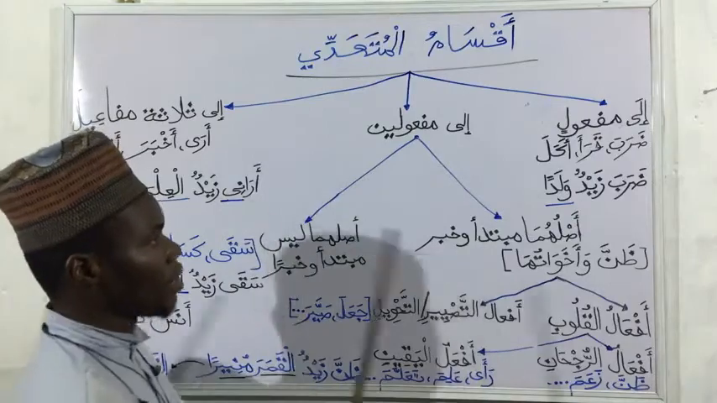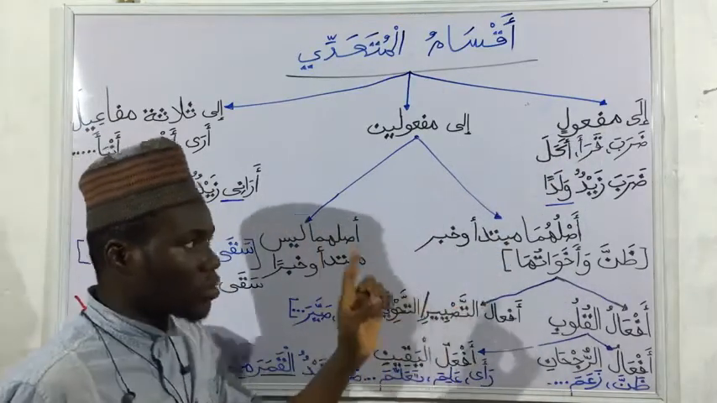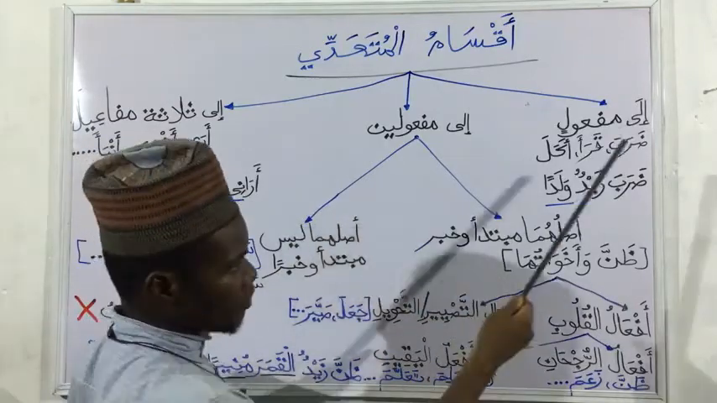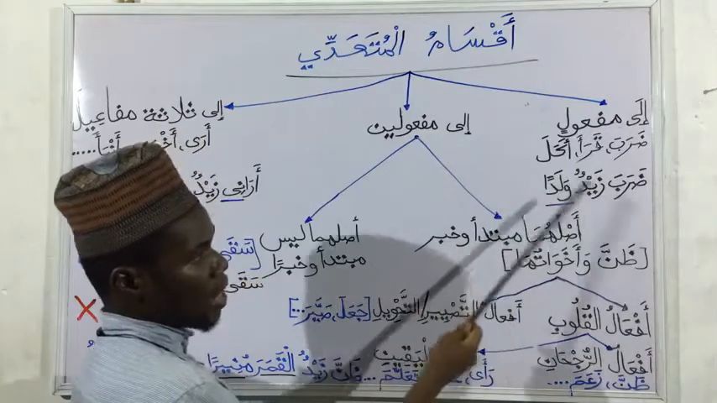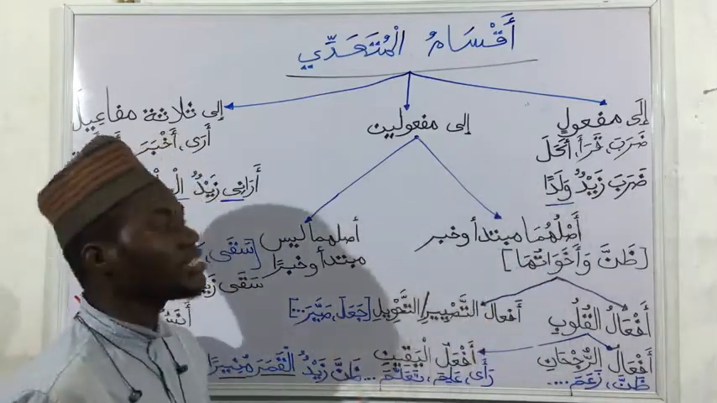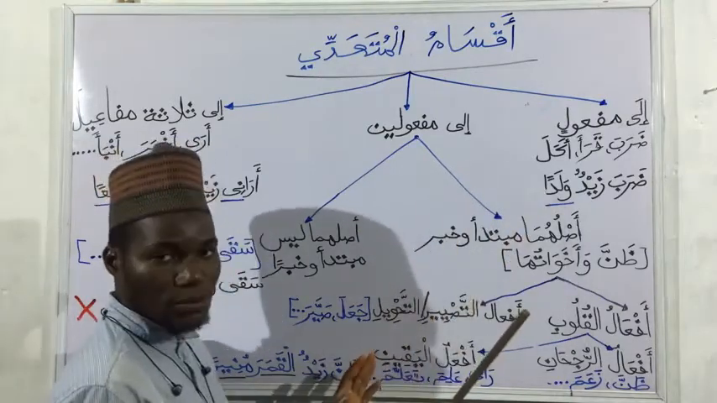Now, awalan, we have ila maf'ul, meaning ta'adda ila maf'ul, the one that has just one maf'ul bihi. They are more common. We have something like daraba, qara'a, akala. So example, daraba zaidun waladan. Zaid beat a boy. Khalas, just one maf'ul bihi. Just one. That is more regular.